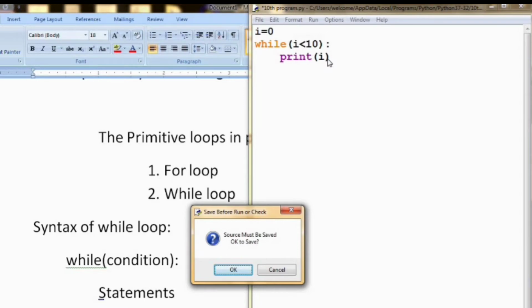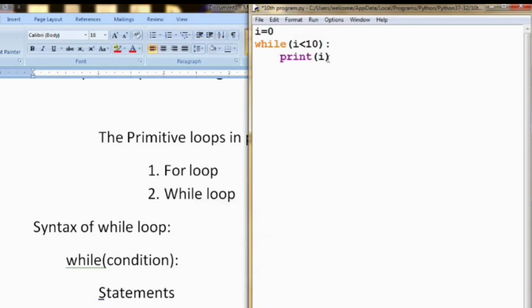Before running, I have to increase the value of i. For that, i += 1. If you don't know what this operator does, then I will give you the link in the description where I have explained the concept of this operator. So check it. This operator does nothing but i is equal to i plus 1. So this is the operator concept in Python. The video will be in the description. Click it and see. So next I am running the program.